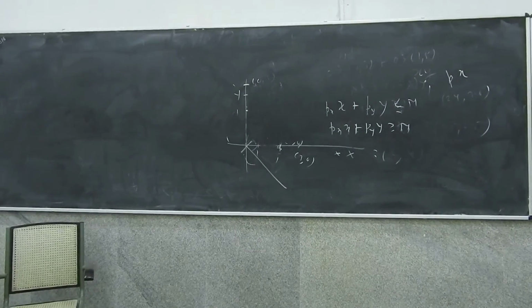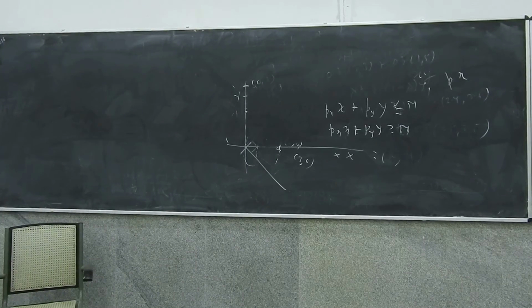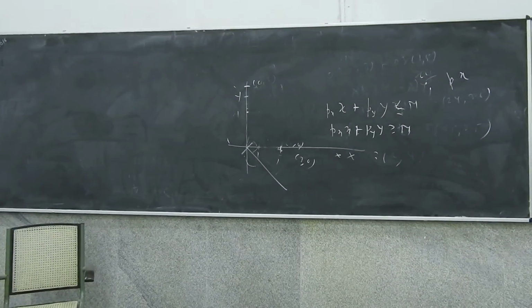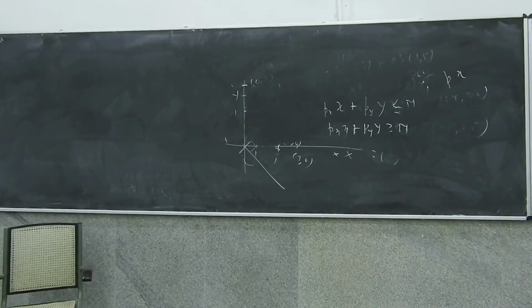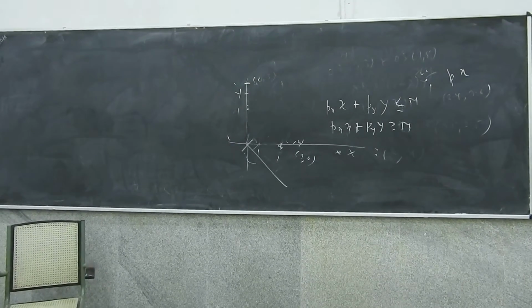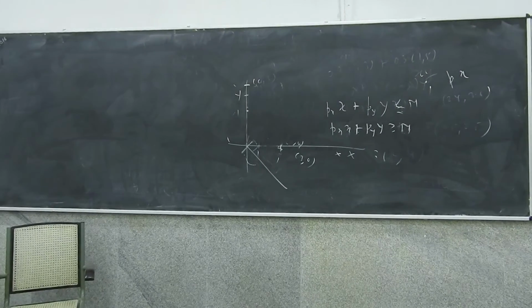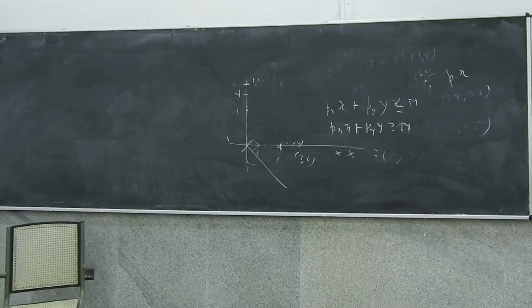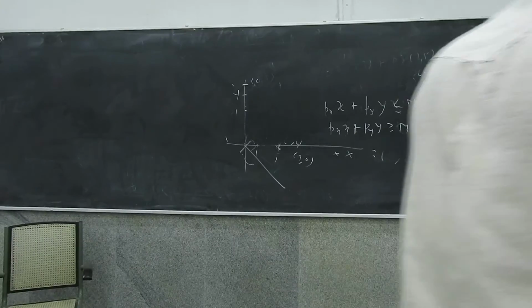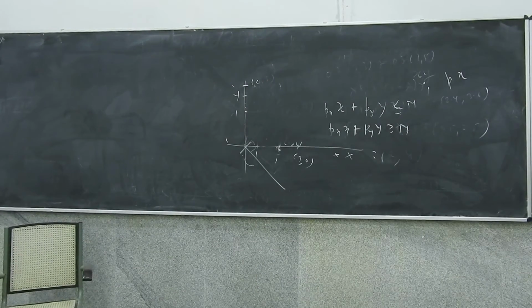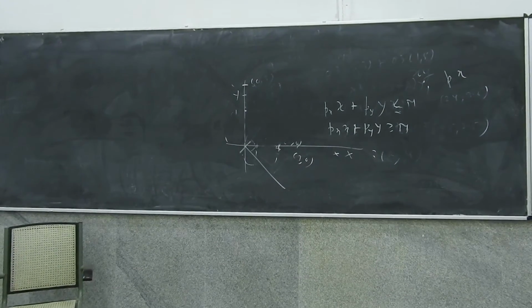I'll tell you why this is important. Because what is it really saying? If X and Y are consumption bundles which are exactly affordable, will any linear combination of those consumption bundles also be exactly affordable? That's the question we are now asking.